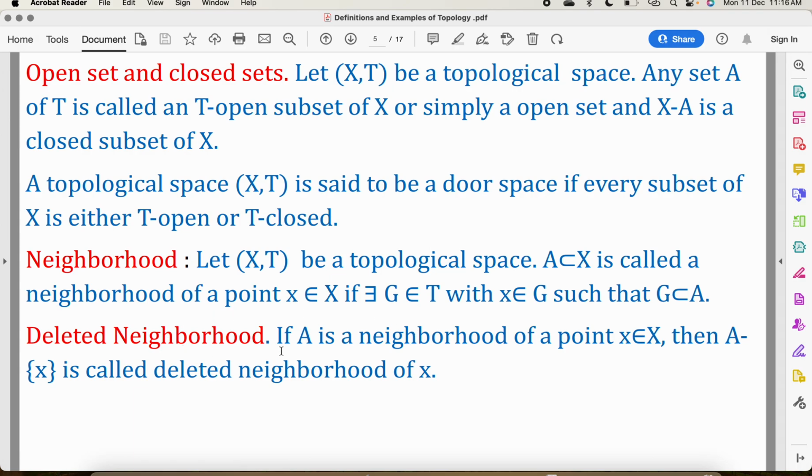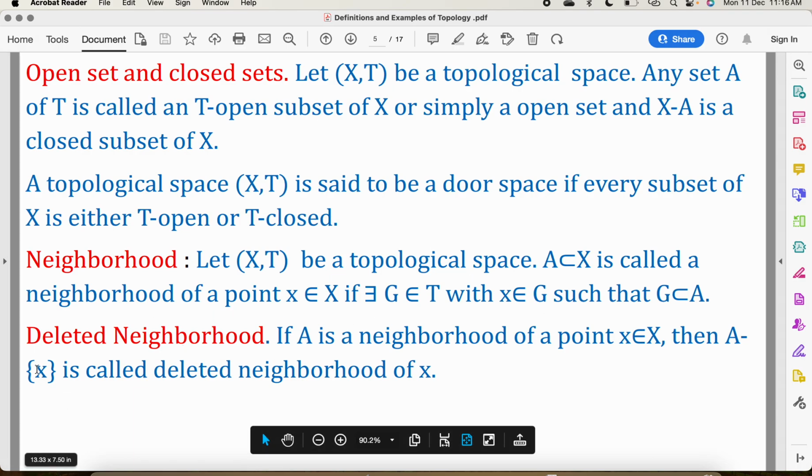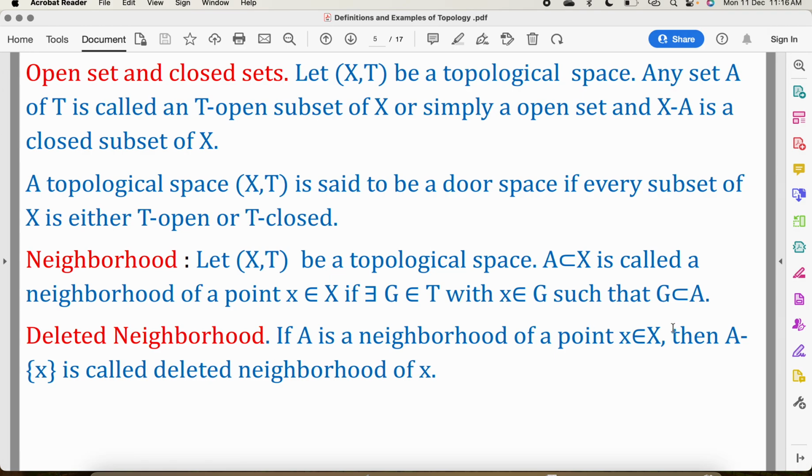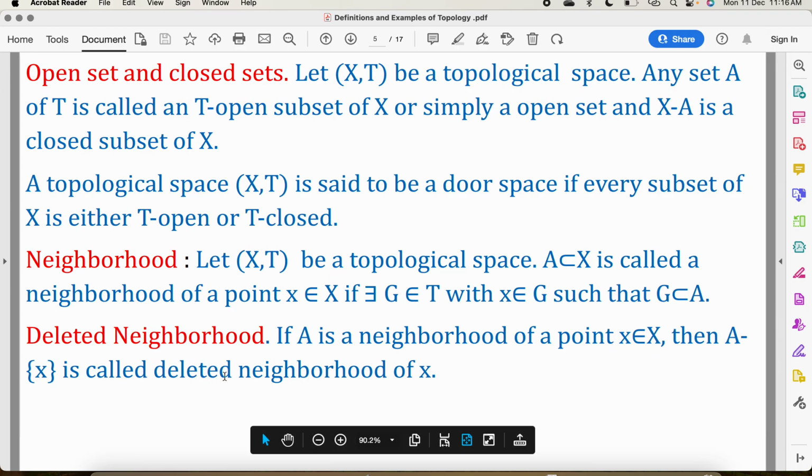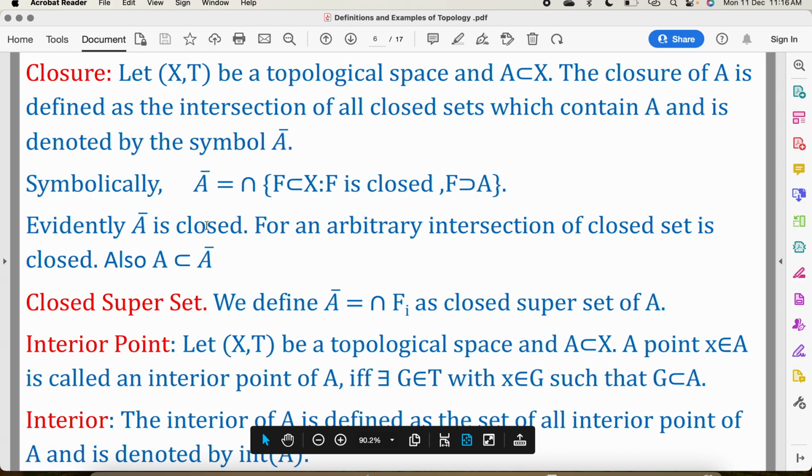Now deleted neighborhood. If we delete the point x from A, then we call it a deleted neighborhood of x. So if A is a neighborhood of a point x belonging to X, then A minus x is called a deleted neighborhood of x.